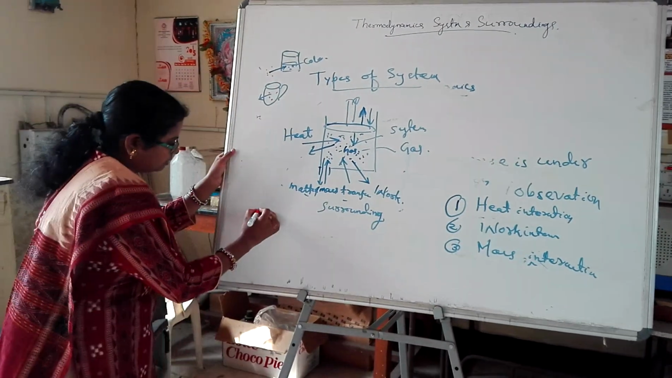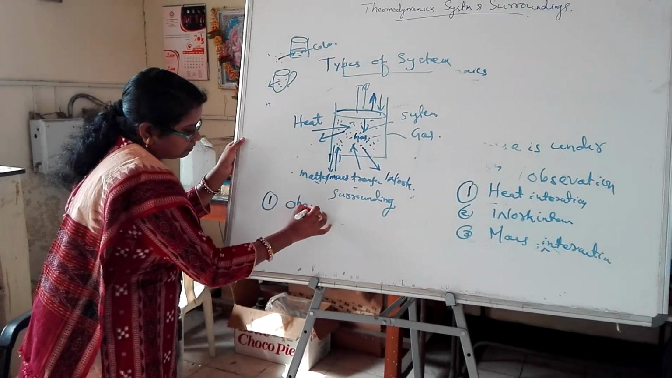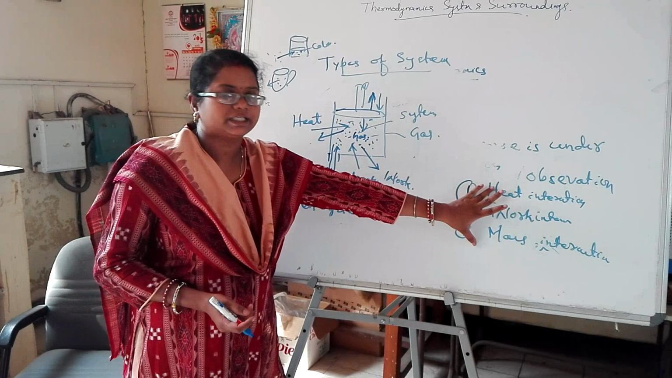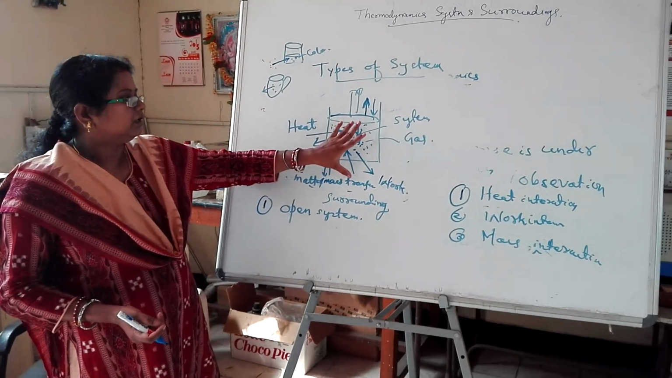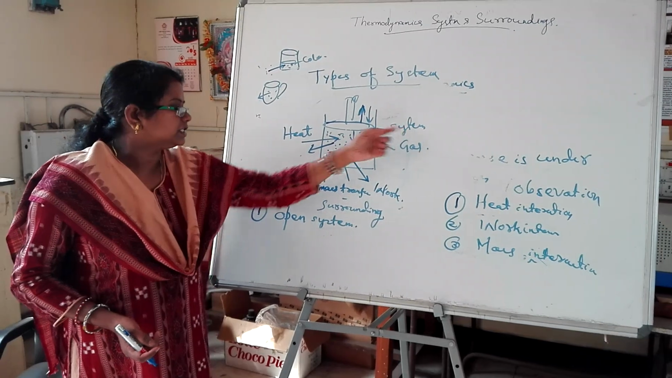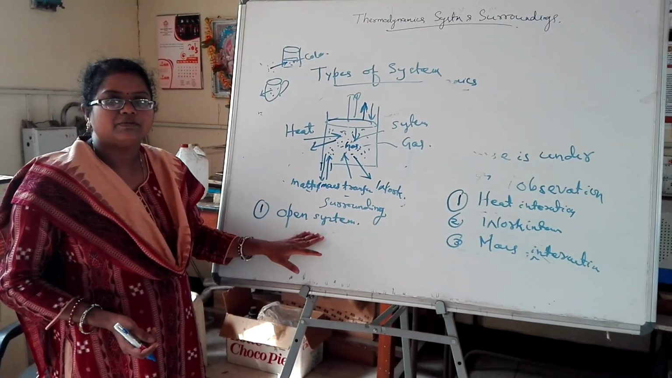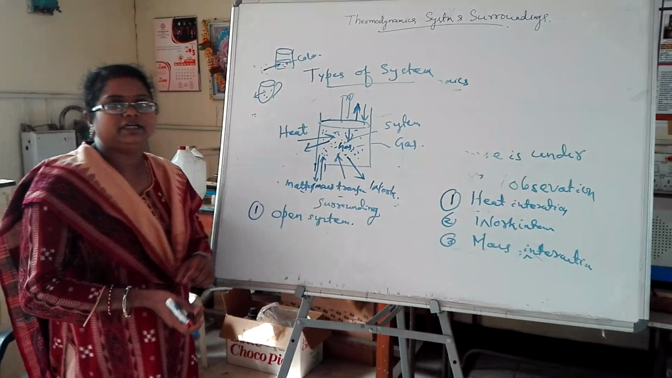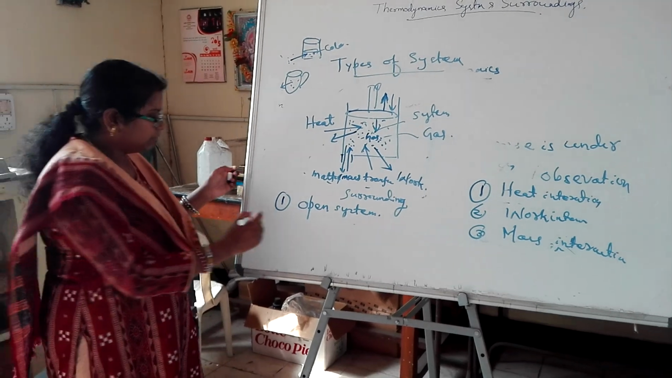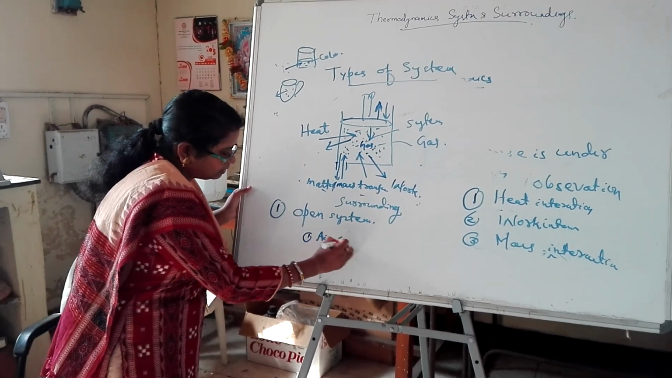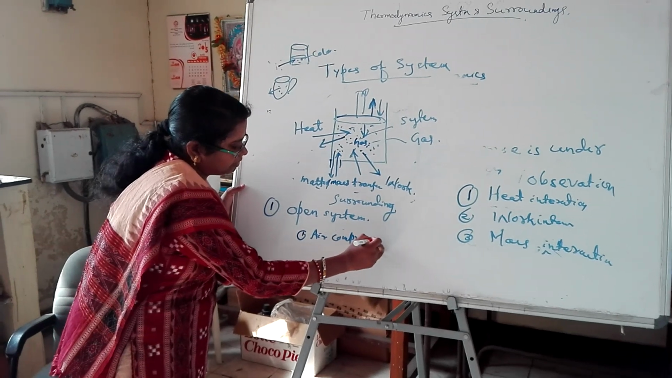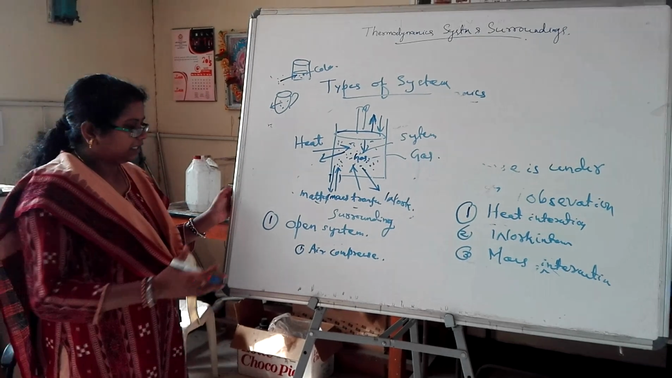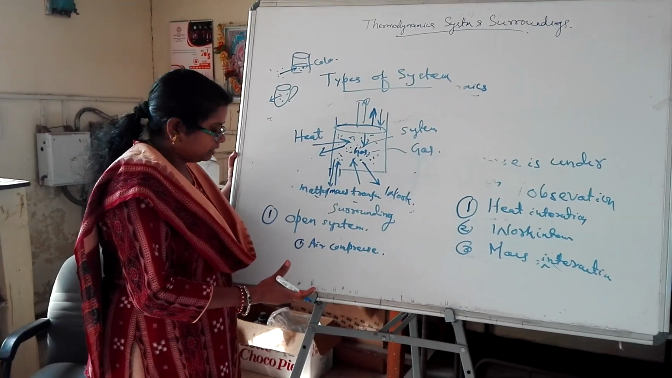The first system is the open system. What is actually an open system? If these three interactions are possible in a system, or these three interactions are there between the system and surroundings, that is called an open system. For example, any engineering device is an open system. For example, an air compressor. In an air compressor, air enters at low pressure and leaves at high pressure, and there is also energy transfer. So that is called our